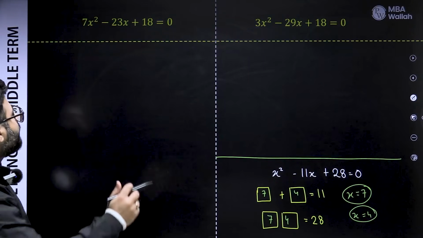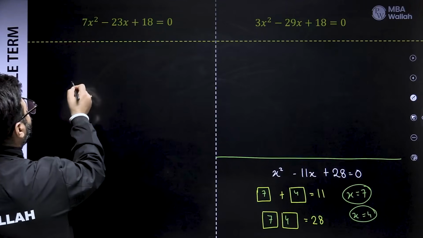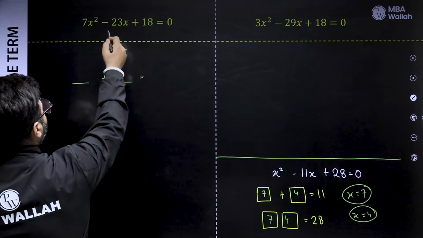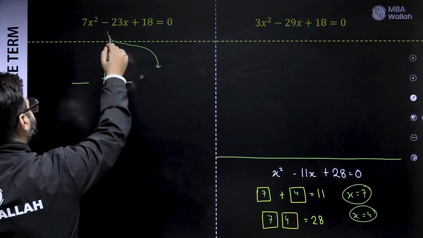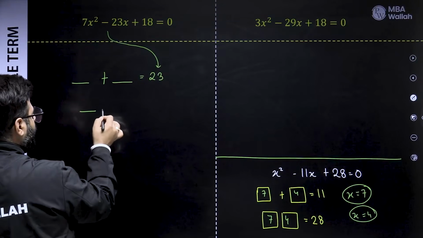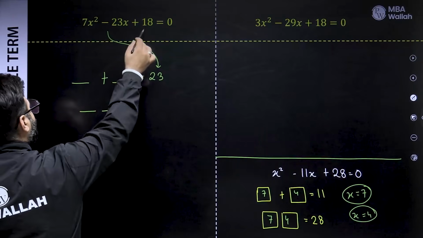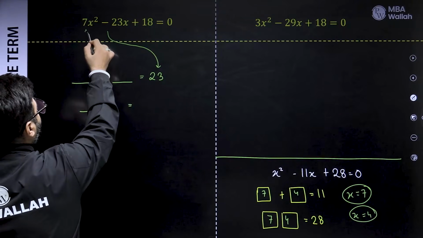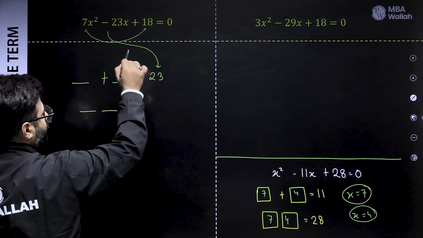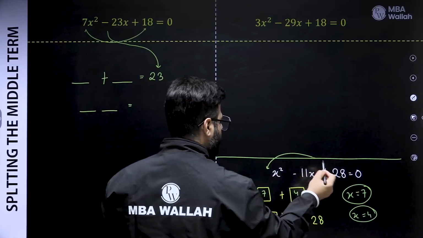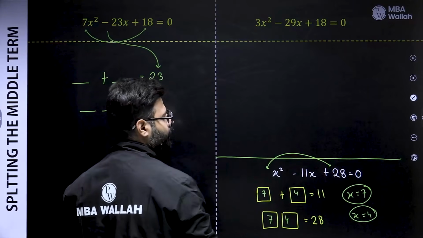See, the idea is, again, I'm looking for two numbers whose sum is equal to the coefficient of x, but I need to change the sign, so 23. But the product is not 18. Actually, the product is the product of these two guys. Here also we are multiplying the coefficient of x square and the constant term.